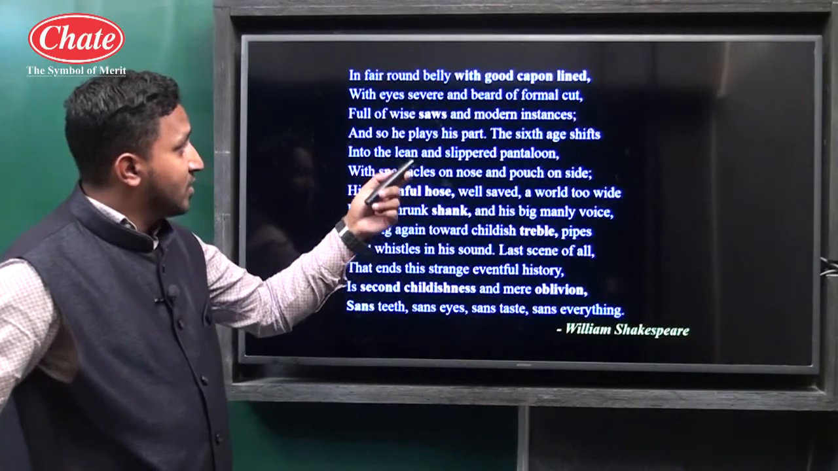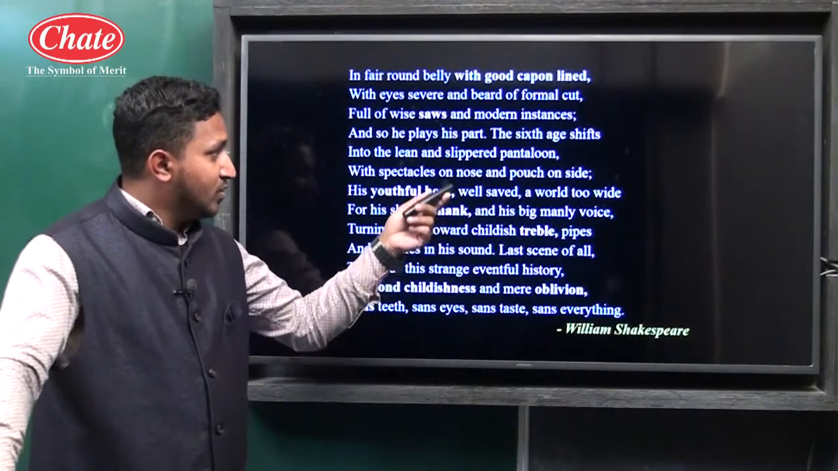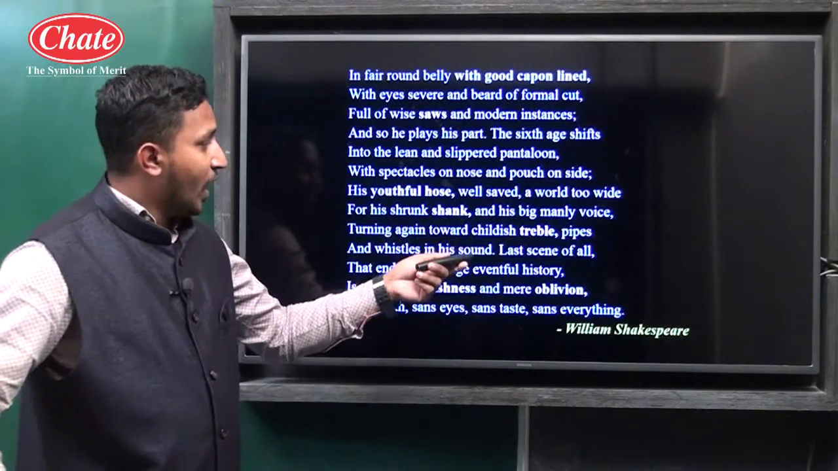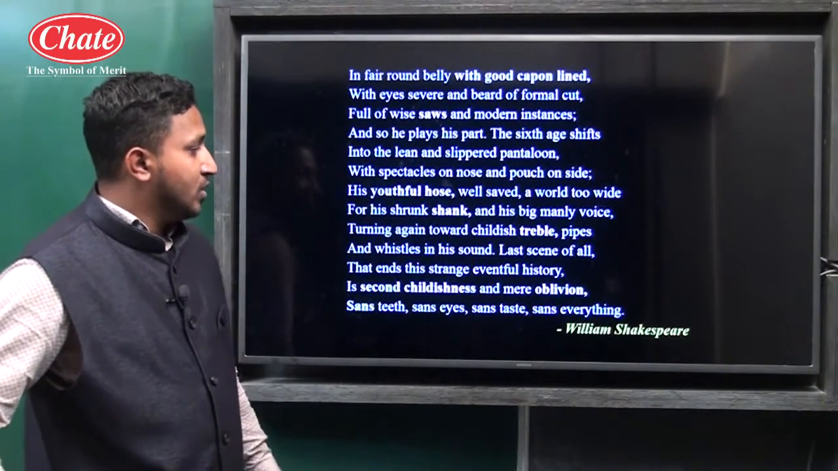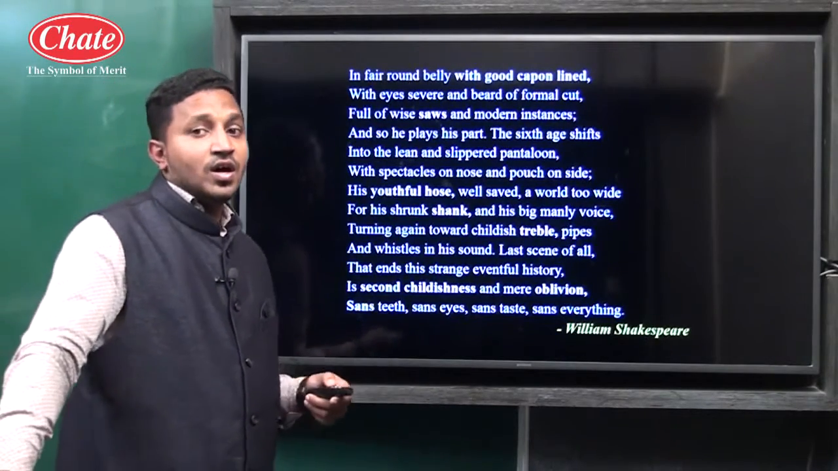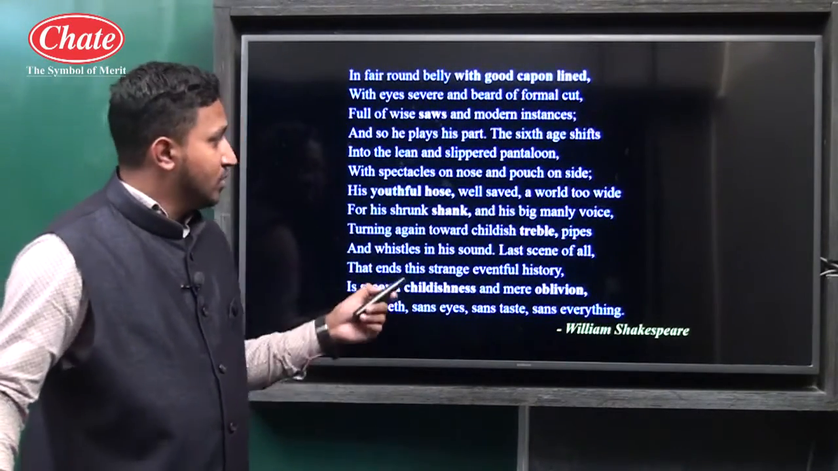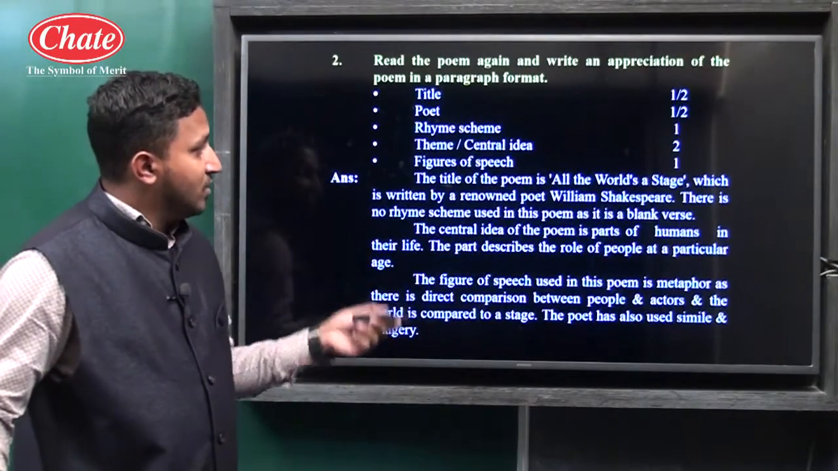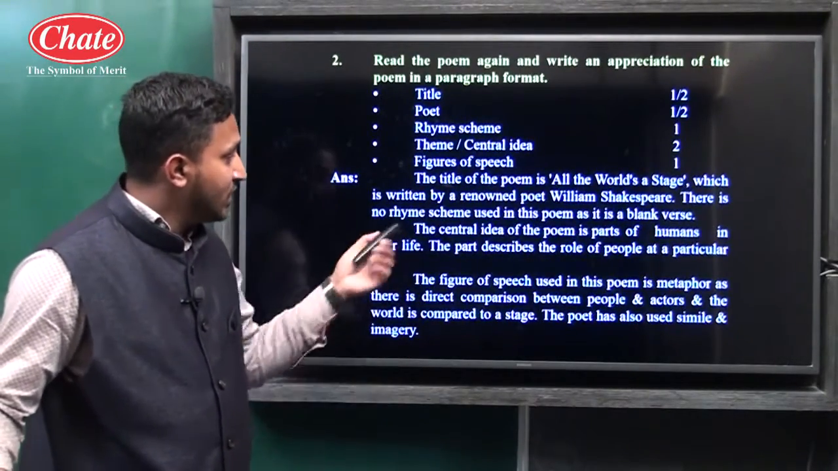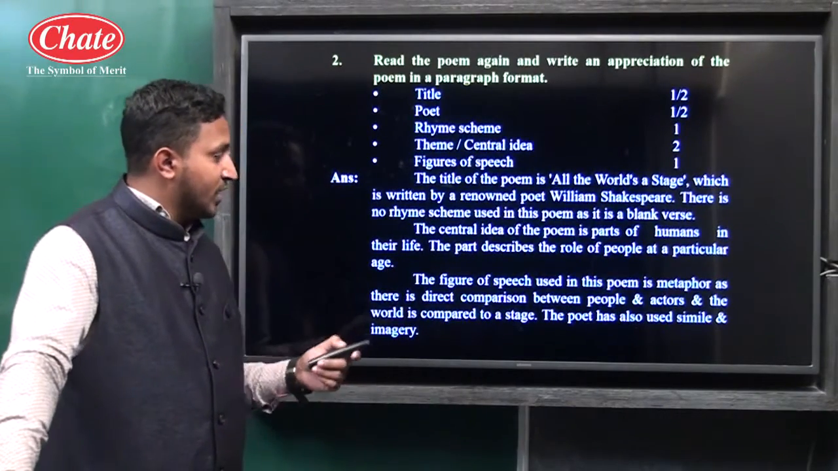So here: lined, cut, instance, ships, pantaloon, side, wide. Now here only two words are there. Voice, pipe, all, history, oblivion, and everything here. All the words are there, and there is no rhyme scheme used in this poem. So this is the appreciation. You all can still elaborate, and you can add some more lines in the central idea of this poem. So let's move to the next one.